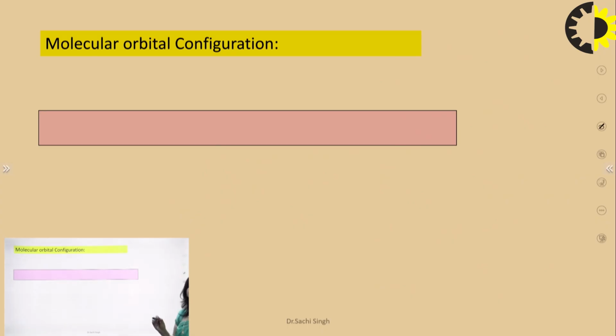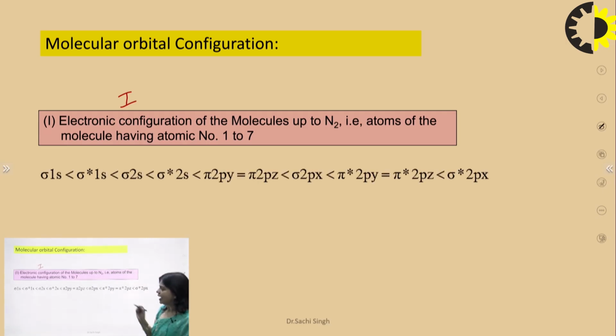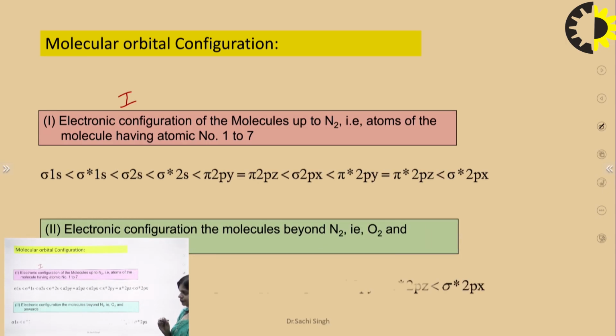In molecular orbital configuration, there are two cases. This is case 1 and this is case 2.